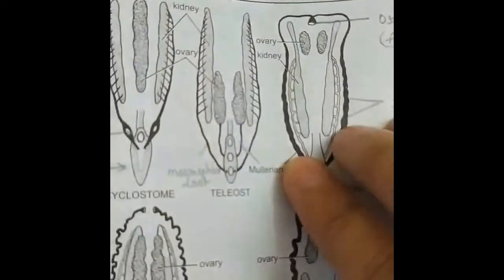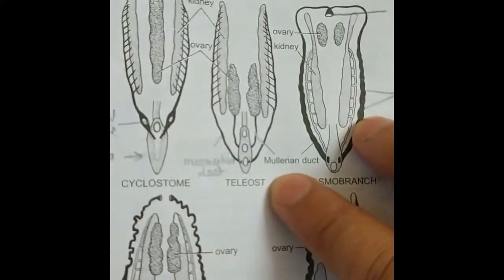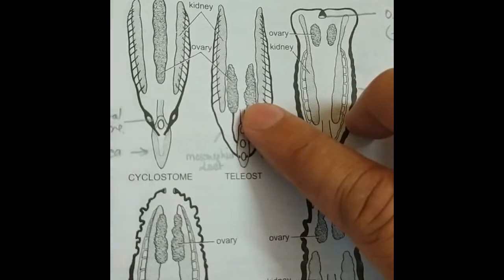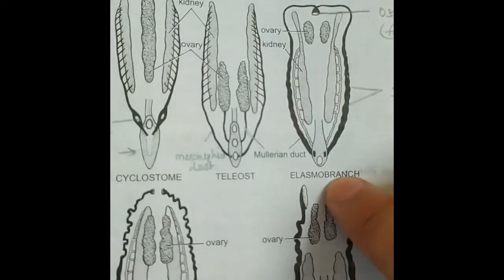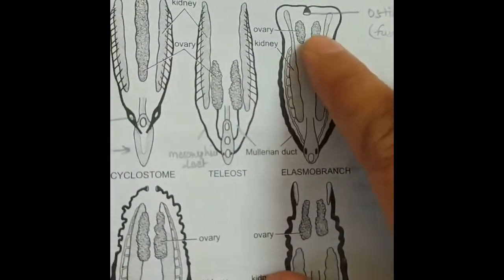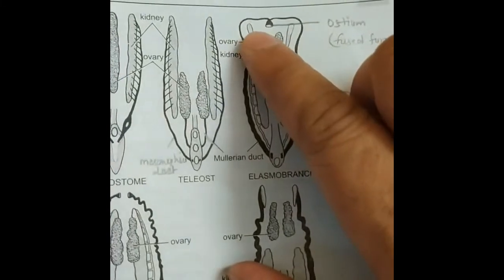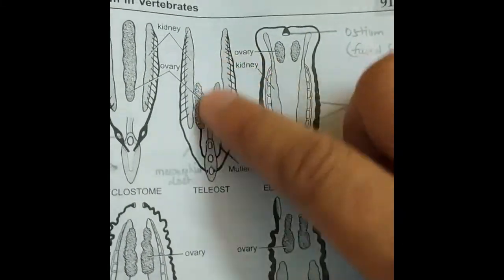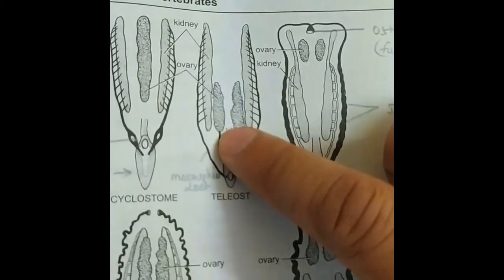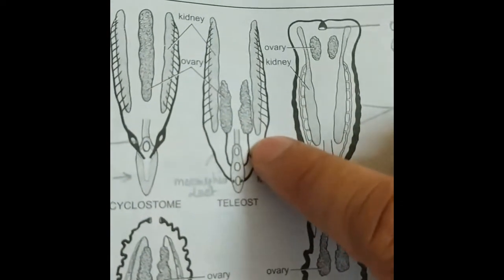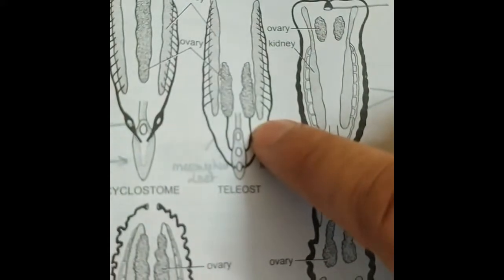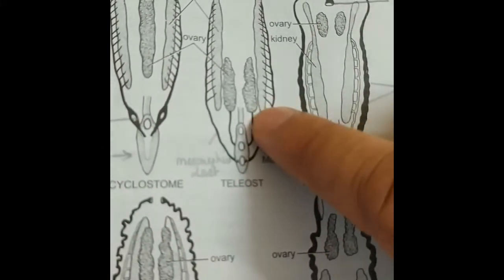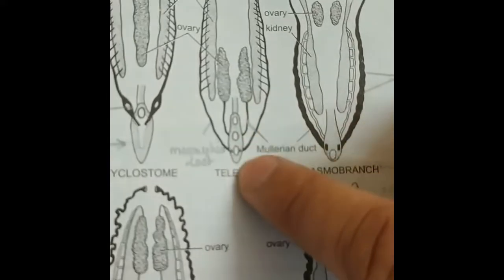Here you can see the diagram of the teleost ovaries and associated ducts. There is one pair of ovaries, and unlike the elasmobranchs, there is no ostium, which means there is no funnel that receives the ova. Instead of this, the ovaries are continuous with the oviduct. They are connected directly with the oviduct. Through these oviducts, the ova are carried to the cloaca.